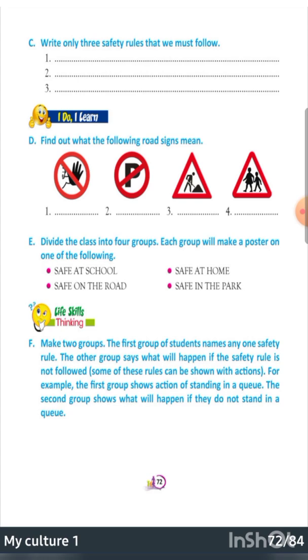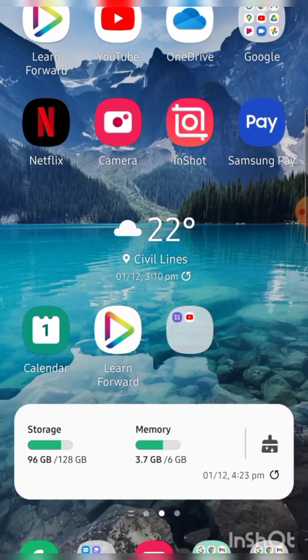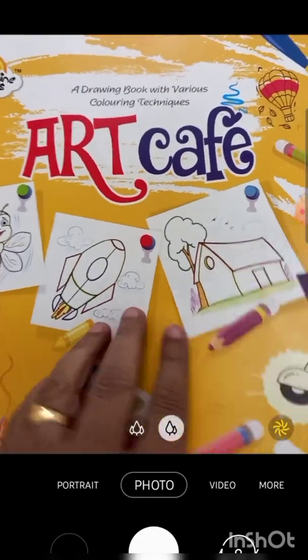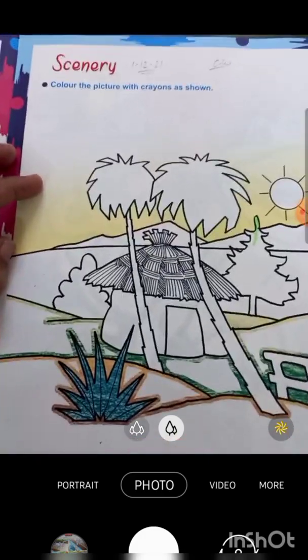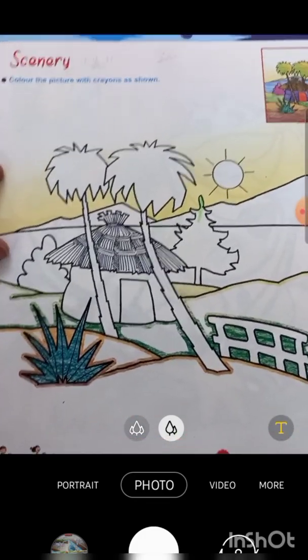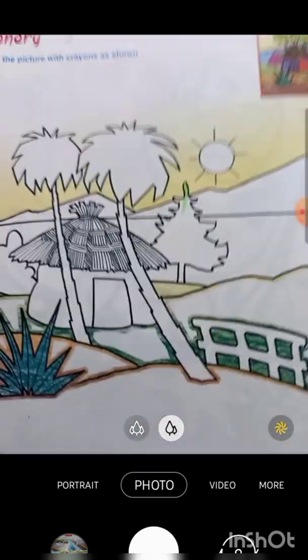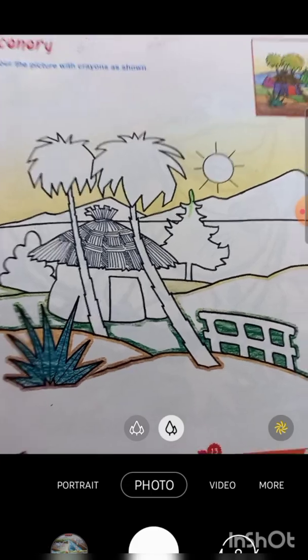Only this in social work today. Then we are going to take your book, Art Cafe. Okay, so I am directly coming on the video. This art cafe. In art cafe you will take scenery, color the picture with crayons as shown, right? Here it is shown. So you may take this picture or you can use your imagination also, right?